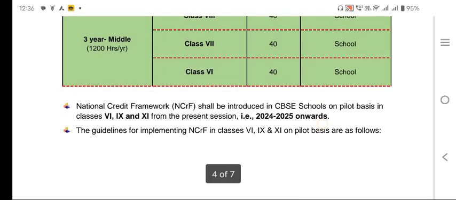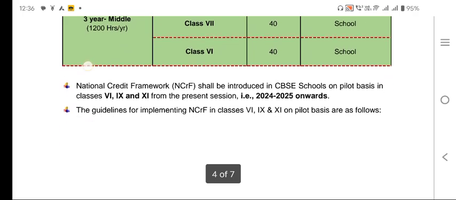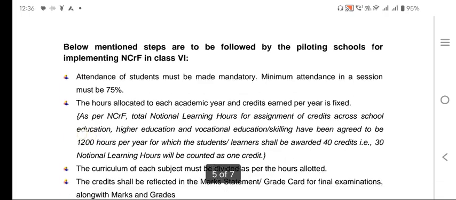That means the National Credit Framework shall be introduced in CBSE schools on a pilot basis from classes 6, 9 and 11. It will start from class 6, which means next year it will be credited in class 7, and another year class 8. So it will start from class 6 of the middle section, class 9 for the secondary section and class 11 for the senior secondary section. The guidelines of this implementation have been given below.